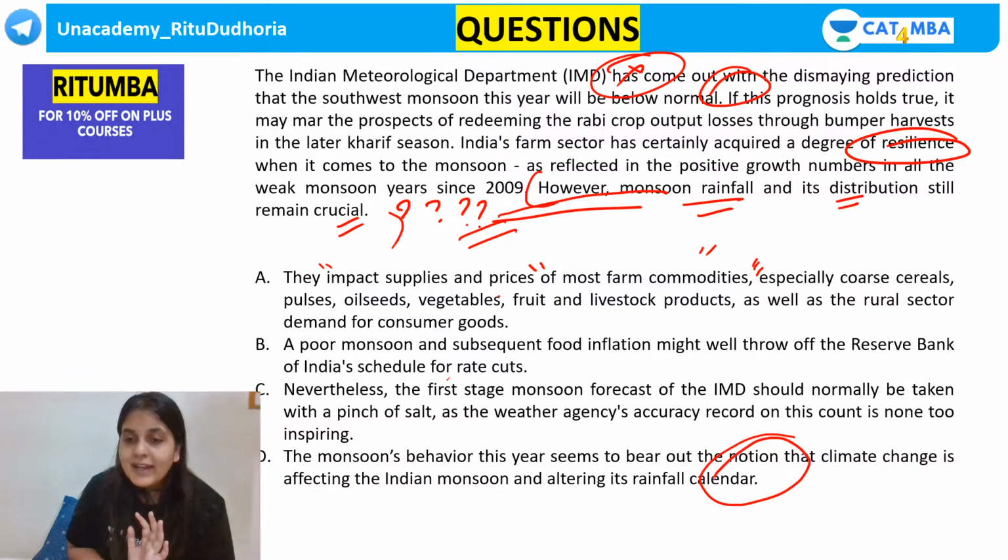This is talking about why this kind of monsoon prediction is happening, climate change and all of that. So it becomes a little far-fetched.